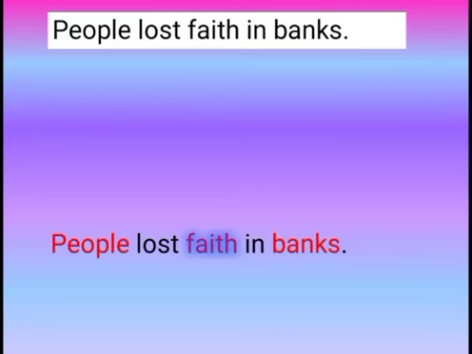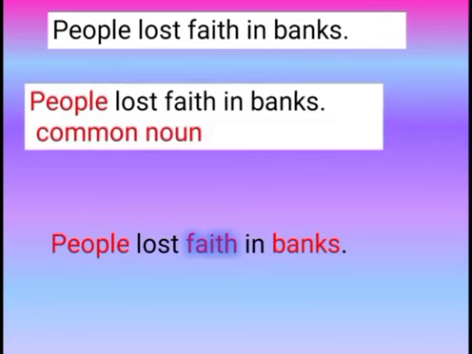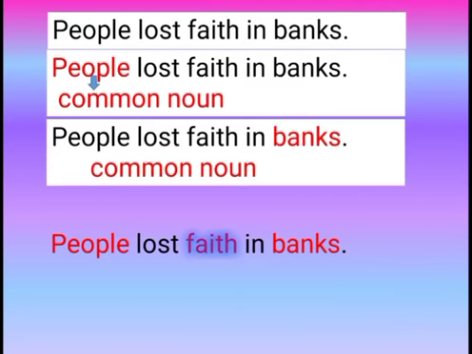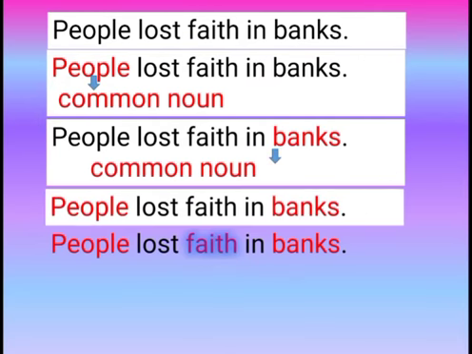Okay. Now here we have already studied about proper nouns and common nouns. So we know that people is a common noun. We also know that banks is a common noun. Okay. Then if we go to see next, we can find people lost faith in banks. We get people and banks as the common noun. Okay. Now what we are going to see from the remaining words, we are going to find out the abstract noun. Now let us consider the next word, lost.